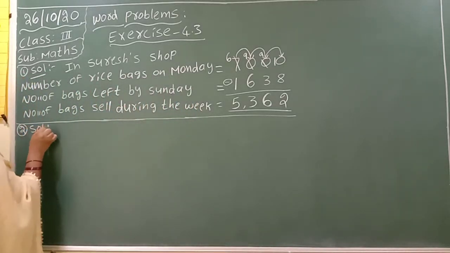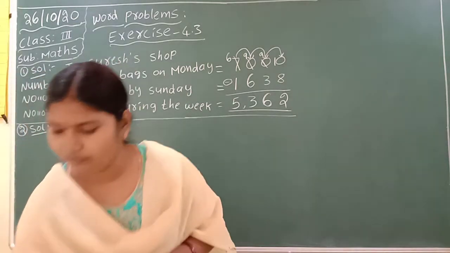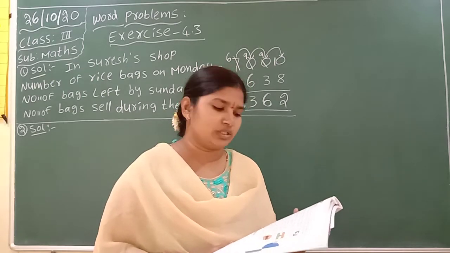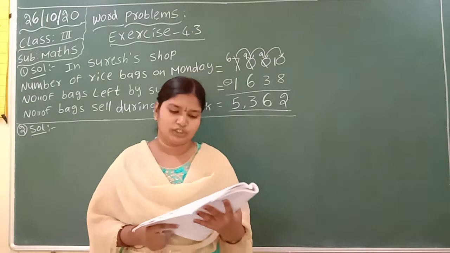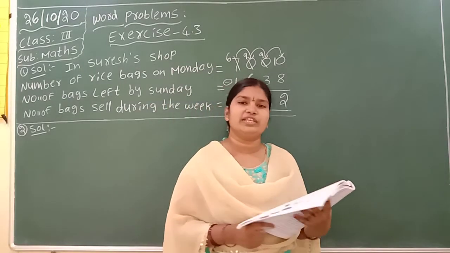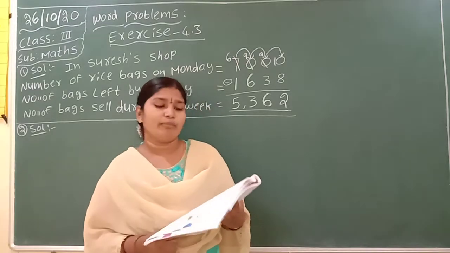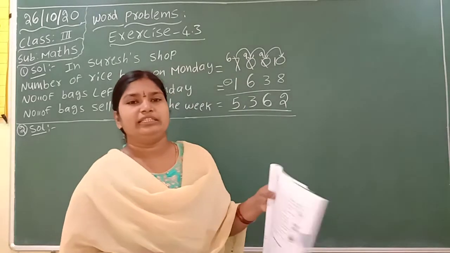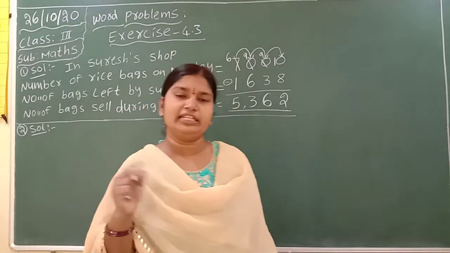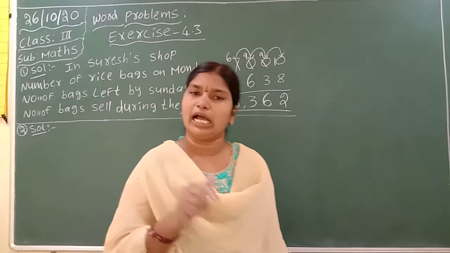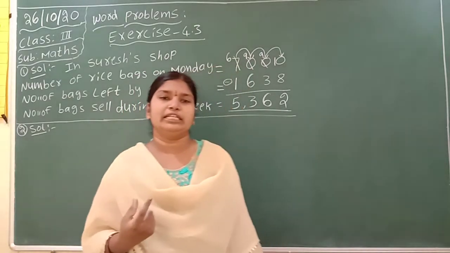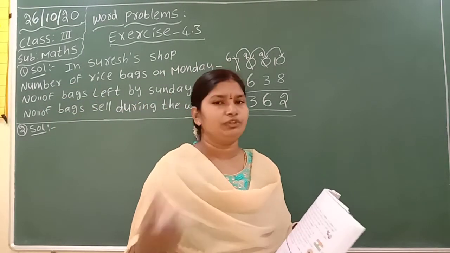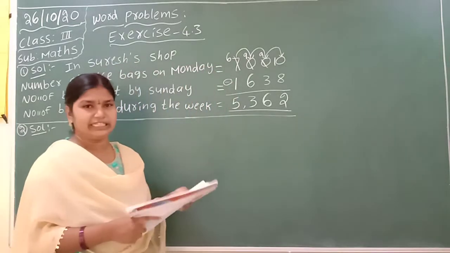That is the second one. Open your books once, everyone. See that question. Anita wants to buy a pair of shoes costing 2,549. She has 2,199 only. How much more money does she need to buy the shoes? Here they gave the cost of shoes and the amount Anita has. We have to note that we have to do this subtraction from big number to small number. You will get the answer: how much money she still needs.